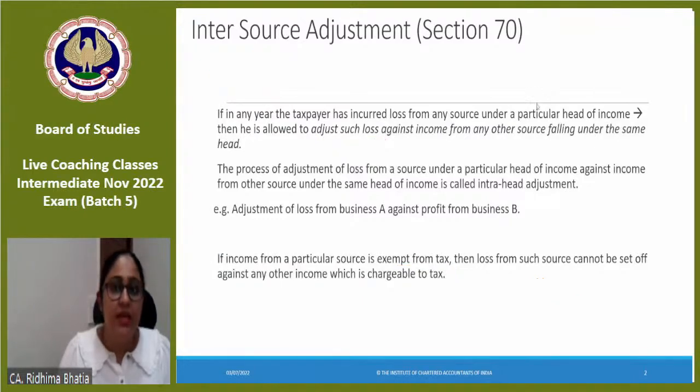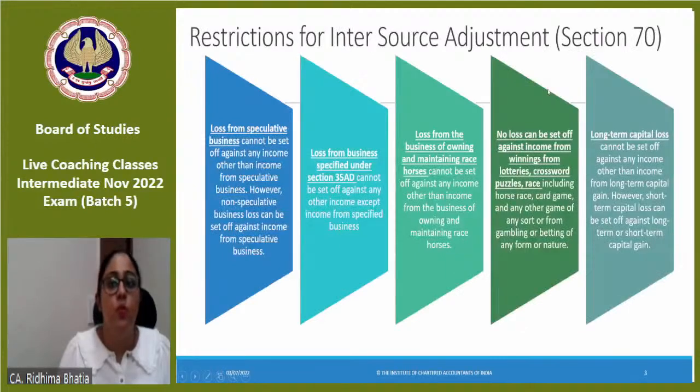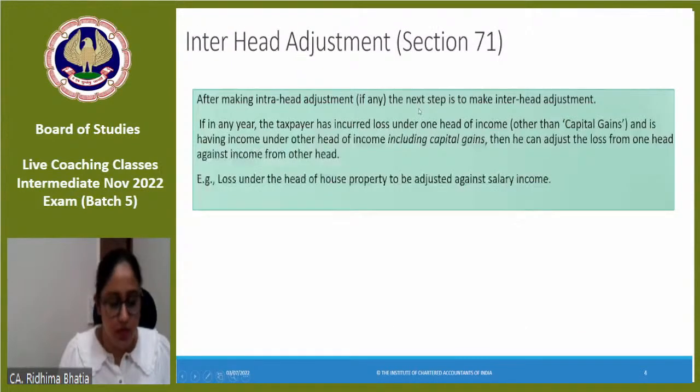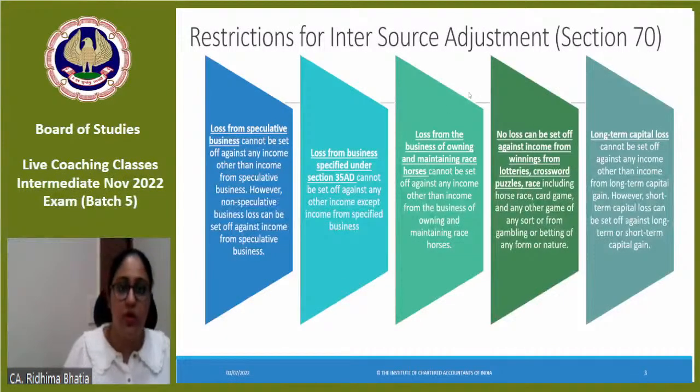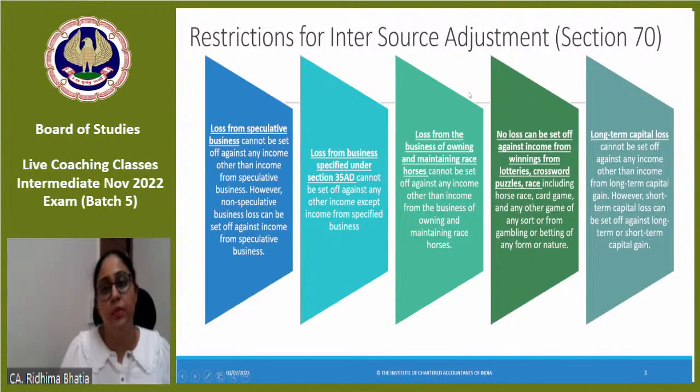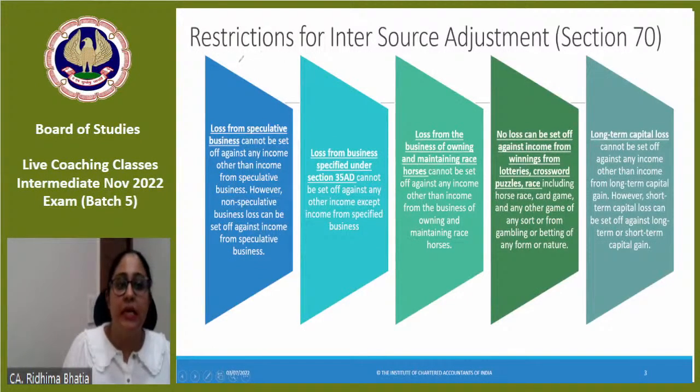But having said that, there are certain restrictions given under section 70. You can do adjustment under the same head, but you cannot do adjustment under the same head for these 5 types of income. There is a restriction for these incomes for the inter-source adjustment. What are the restrictions? Loss from speculative business cannot be set off against income other than speculative business.